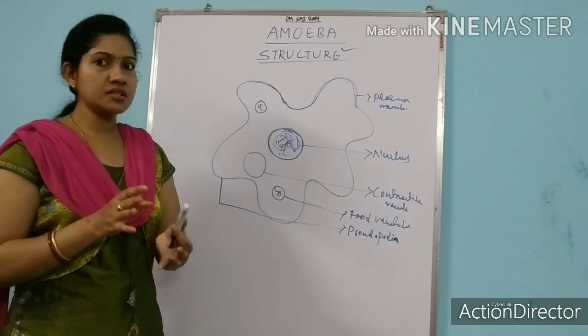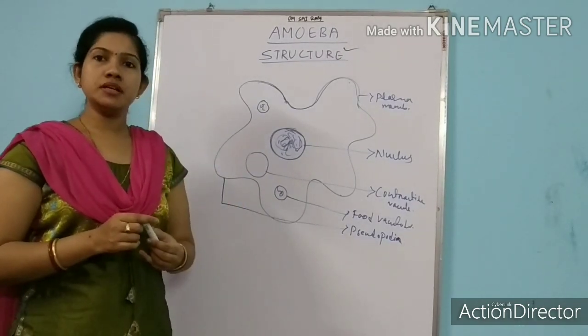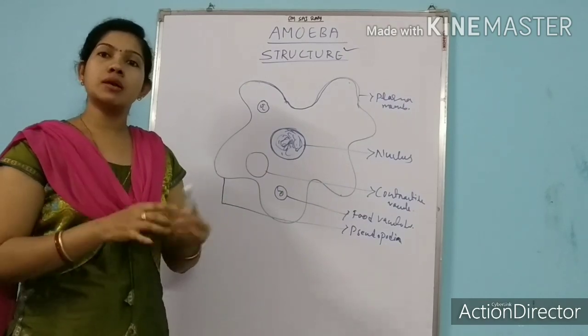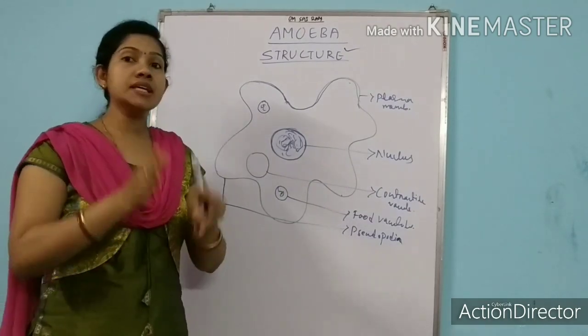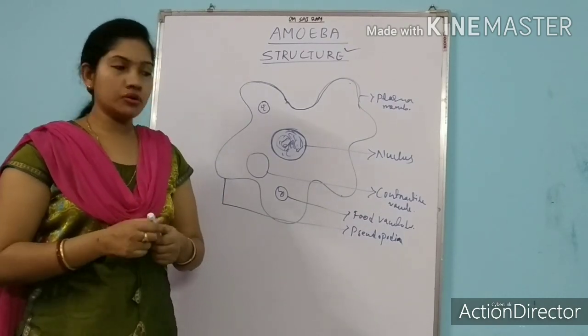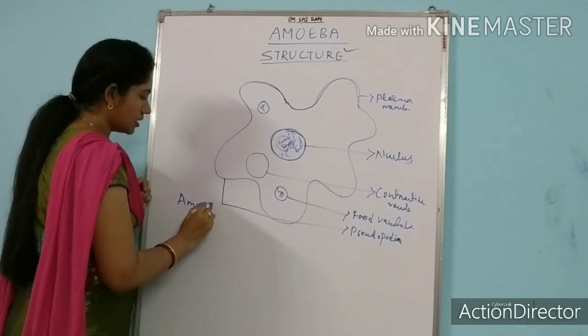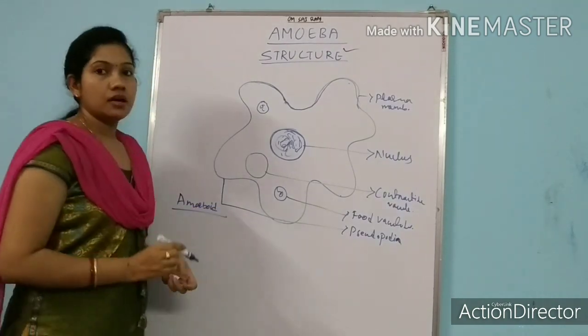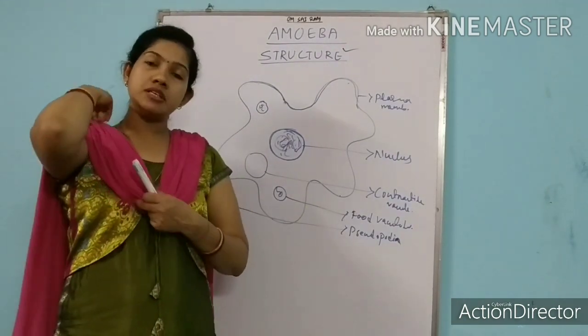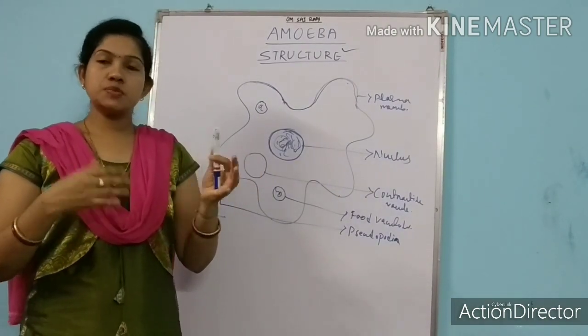That's why we call it false feet. So with the help of the false feet, amoeba can move from one place to another, and this movement of amoeba we call amoeboid movement. You can find this word used in some other contexts also.